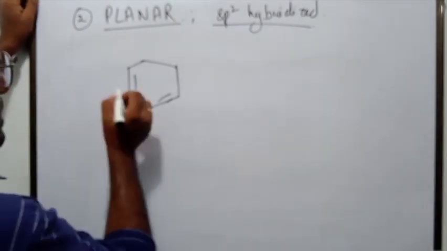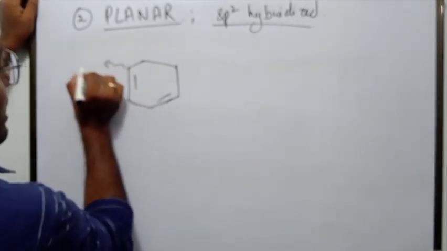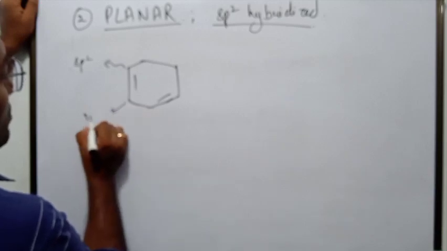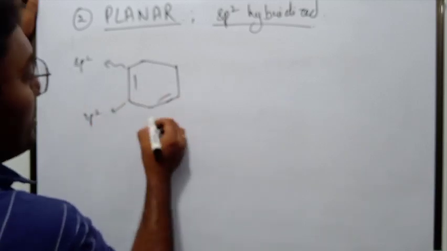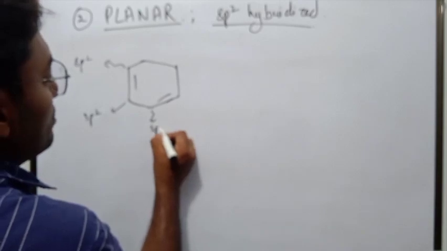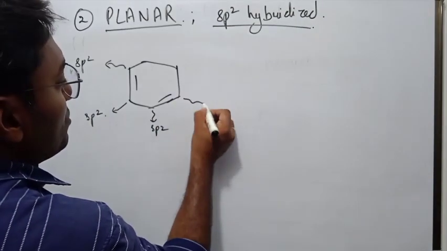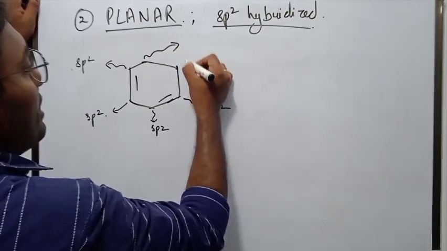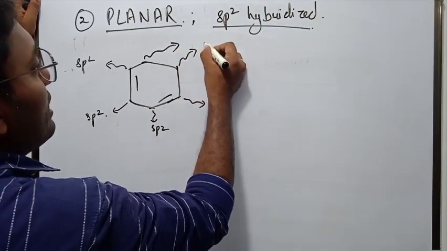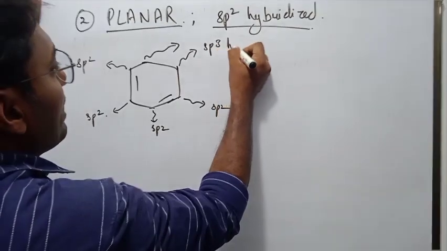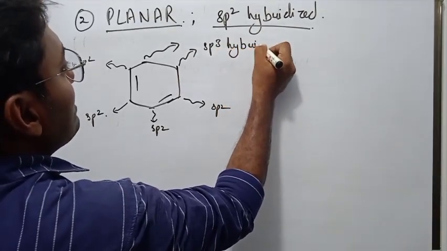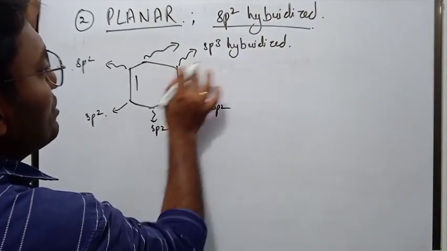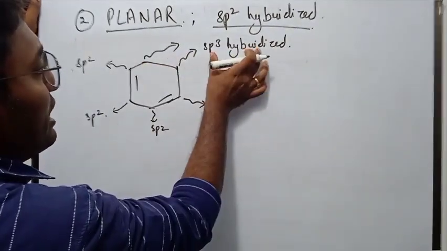If you can see, this carbon atom is sp2 hybridized, this carbon atom is sp2 hybridized, there is a double bond here, and this carbon atom also is sp2 hybridized. These two carbon atoms are sp3 hybridized. See, it is a single bond, there is no double bond, so these carbon atoms are actually sp3 hybridized.